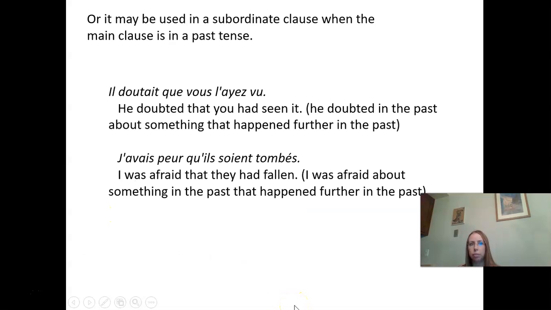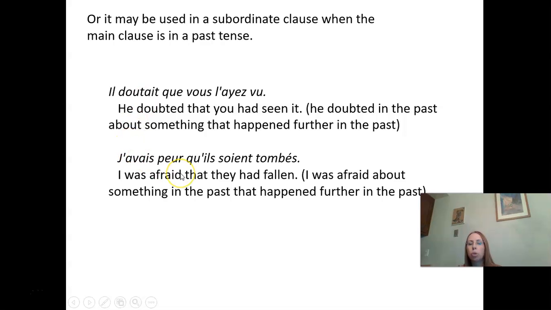Okay, we're going to look at a different kind of example. Here, you can use the past subjunctive when the main clause, the part before que, is in the past tense. So here's one where it's all in the past. Il doutait que vous l'ayez vu. He doubted that you had seen it. So when I say a past tense, I mean it could be imparfait, it could be passé composé. Both those are past tenses, right? So he doubted in the past that you had seen it. Also in the past, but this is further back. You had seen it. So he was doubting it sometime in the past about something that you had done before that doubting. Okay, so again, we know that doubt needs subjunctive. We use past subjunctive because this thing is even further in the past than this thing.